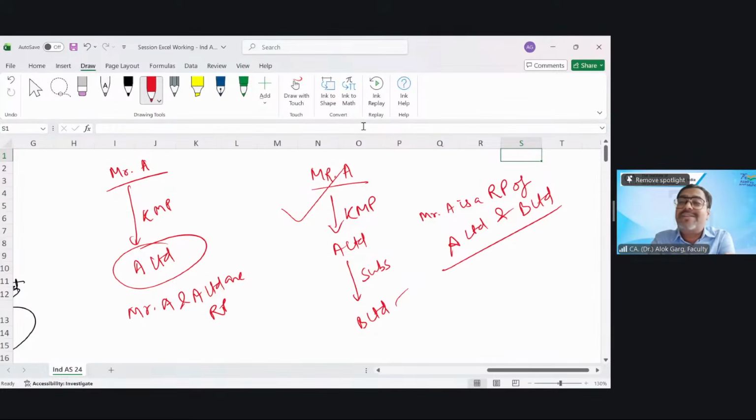But Mr. A will not be able to influence or control the decisions of A Limited. That is why in this case, Mr. A is not a related party of A Limited if he is a KMP of B Limited, right? But if Mr. A is a KMP of A Limited, who is a parent of B, he will automatically become a related party of B Limited. Is that clear, my dear friends?